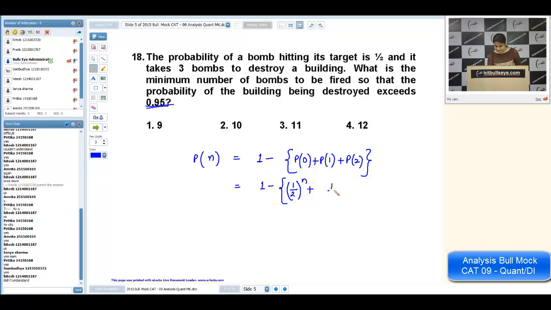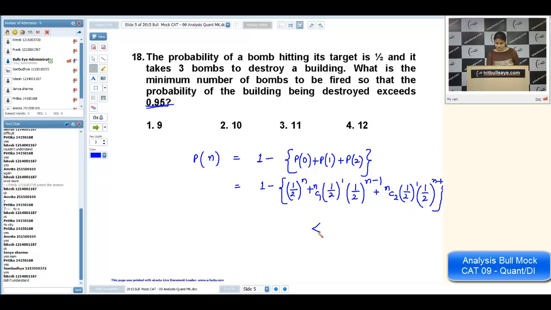If 1 hit, it means the remaining should be miss. I'm taking n minus 1 since I was taking n number of bombs. But there should be one more thing, nC1. Why nC1? nC1 means we are taking 1 out of n things available. It means the hitting bomb can take these many choices. Now coming to the next thing, in the same manner I can write nC2 times half raised to power 1, half raised to power n minus 1. That is the required probability.